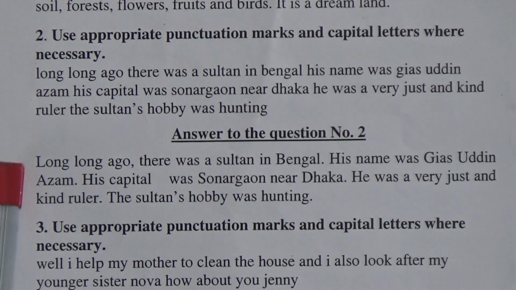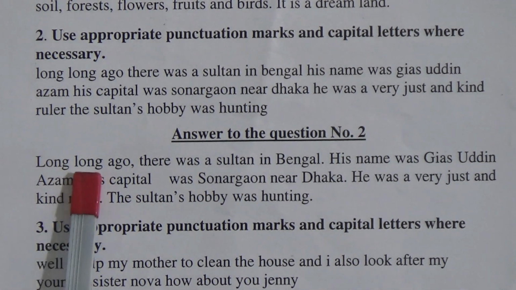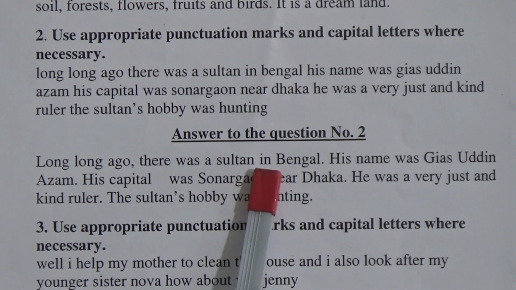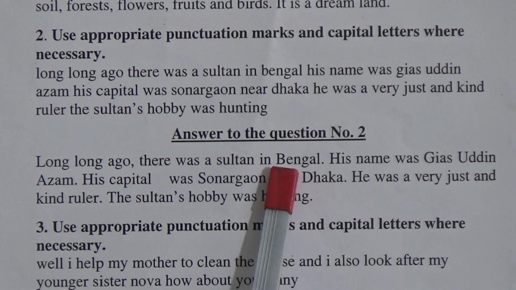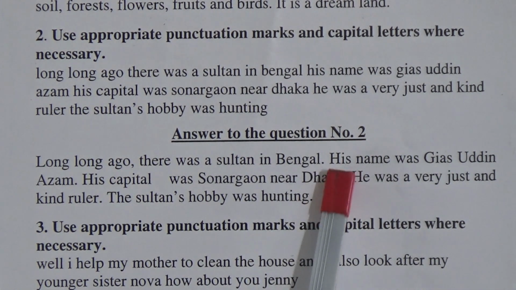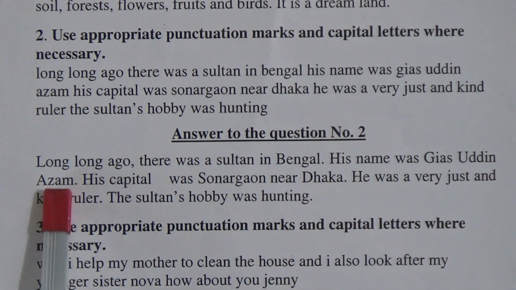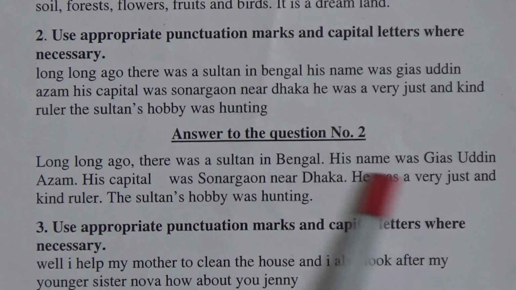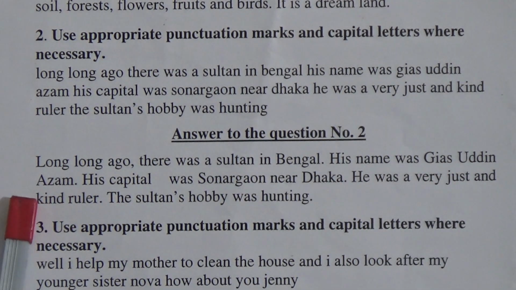So, the first letter of a sentence will be capital. Long ago, comma. There was a sultan in Bengal, full stop. Bengal, B will be capital. After full stop, H will be capital. His name was Ghiyasuddin Azam. As Ghiyasuddin Azam is his name, all the first letters of the name will be in capital letters.